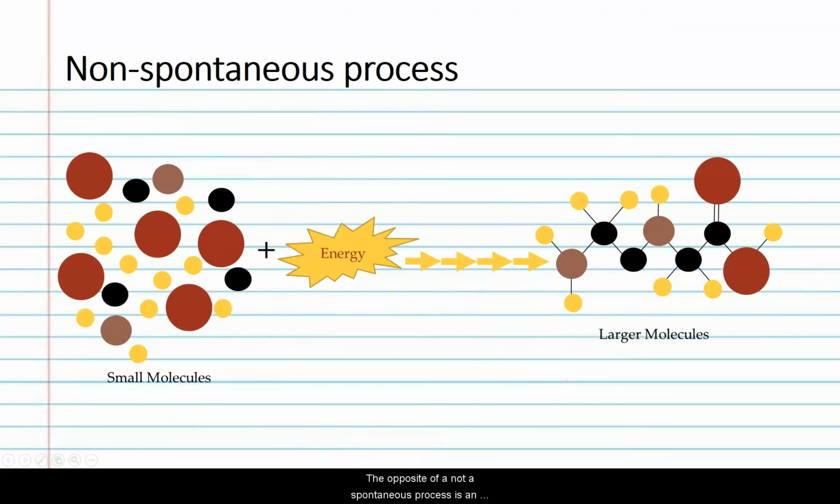The opposite of a spontaneous process is an endergonic process. So here I have small molecules that I'm going to put together to build a larger molecule. That requires an input of energy, right? This is not energetically favorable. It's not spontaneous. We're going from disorder to order. So in order for that to happen, we have to use some energy. So this process would be endergonic.